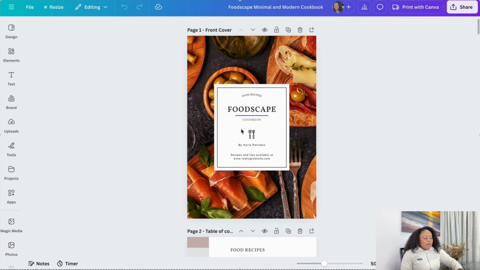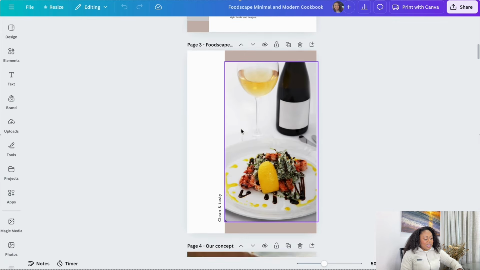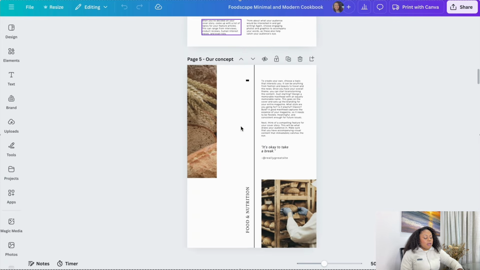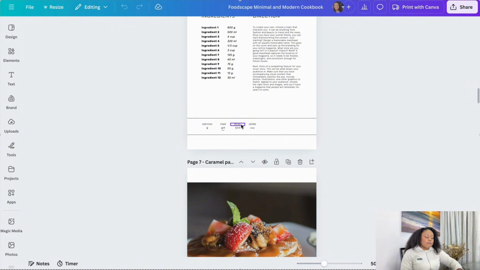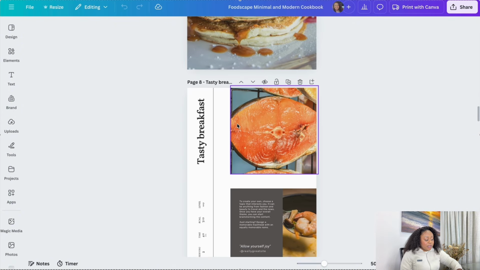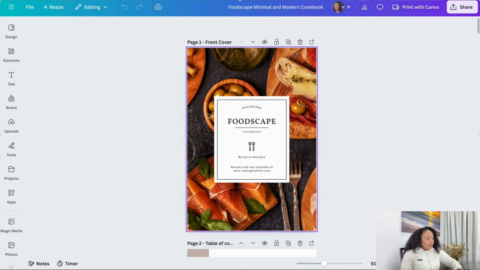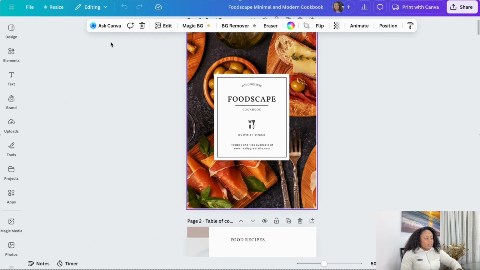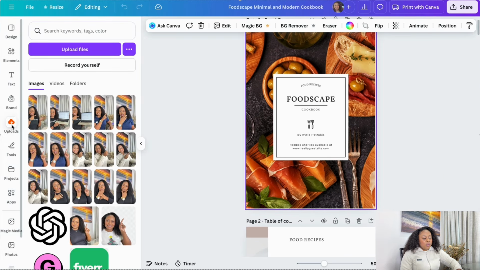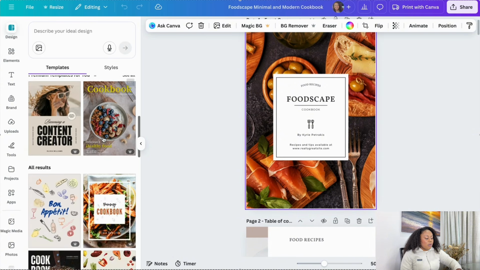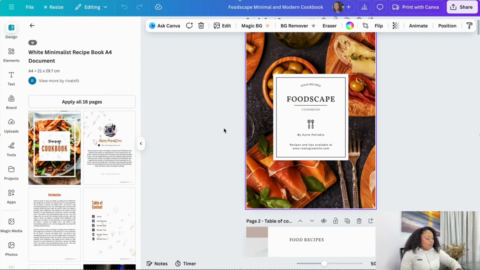Once we have a design in our mind, all the content that we just got from ChatGPT, we're going to literally go over there, copy and paste it over here. So we can change the pictures, we can change the background, we can add anything that we want, we can change the design of this cookbook.